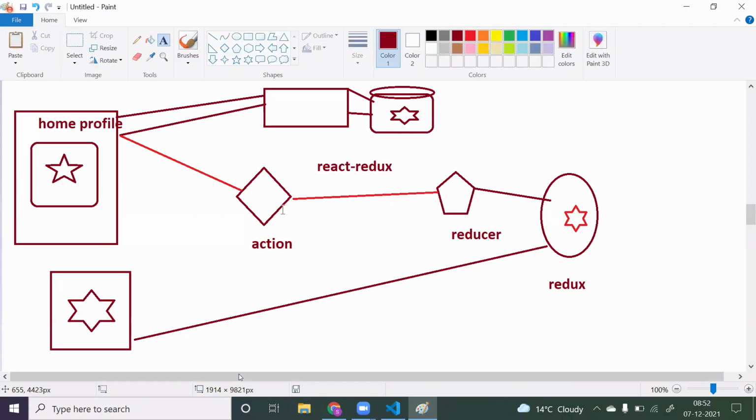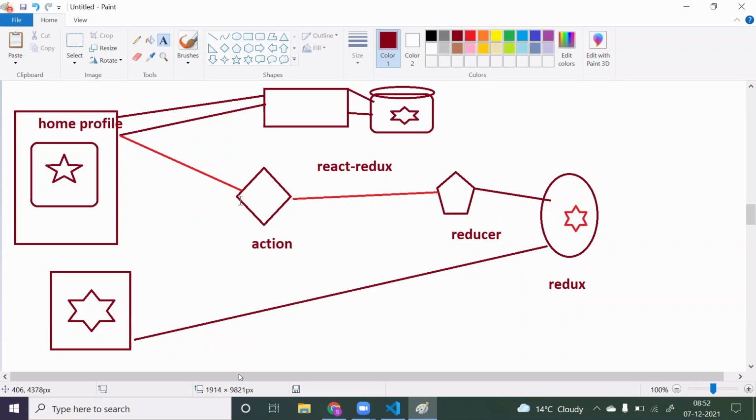Then you have to create actions. Then you have to create reducer. Then you have to join all this flow in this particular way. Remember, this flow is very, very important. According to this flow only, we are going to write coding. So I want you guys to remember this flow completely. You have to just beautify this flow.